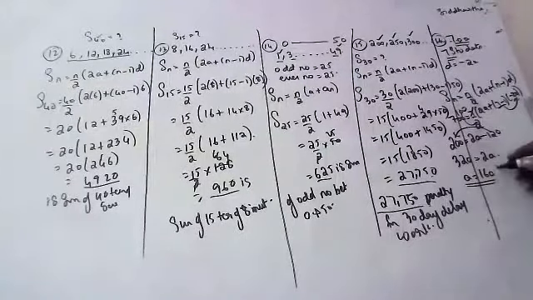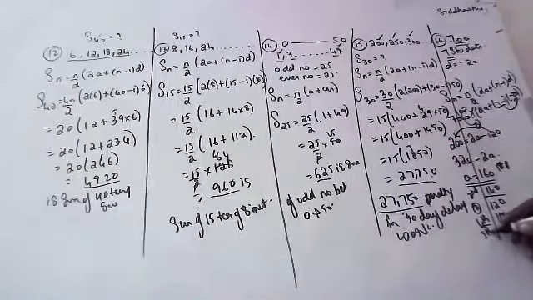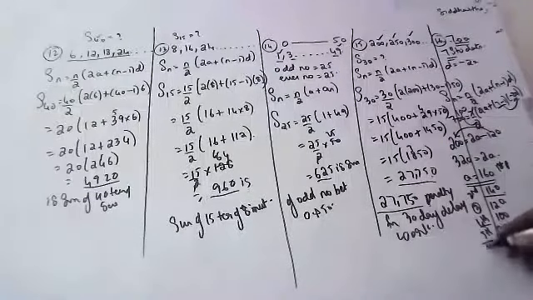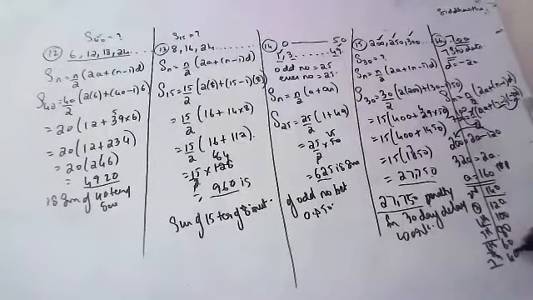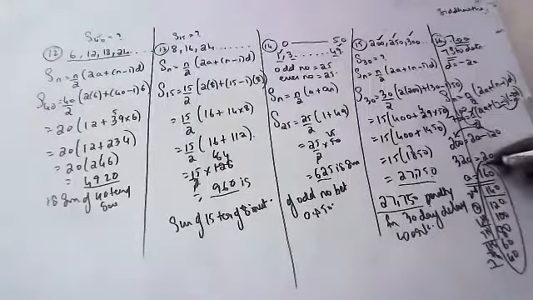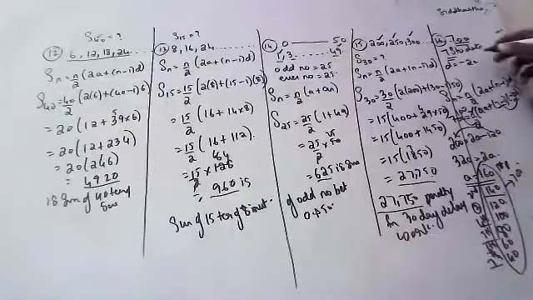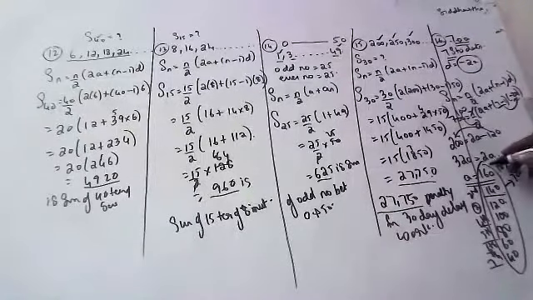160 is first prize. What will be the second prize? 140. Third prize? 120. Fourth prize? 100. Fifth prize? 80. Sixth prize? 60. Seventh prize? 40. So this total amounts to 700. Like this. Children, if you take minus 20, your answer you will get is the first prize.